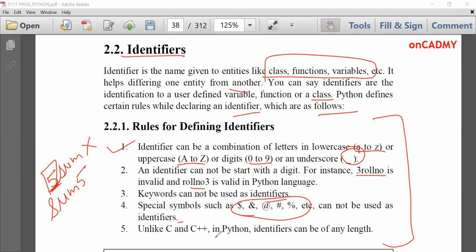Unlike C and C++, in Python, identifiers can be of any length. In C and C++, there is a certain limit on the name length of a variable, either 8 characters or 256 characters, but in Python, the length of the variable can be anything. Okay, so this is about identifiers and the rules for naming identifiers.